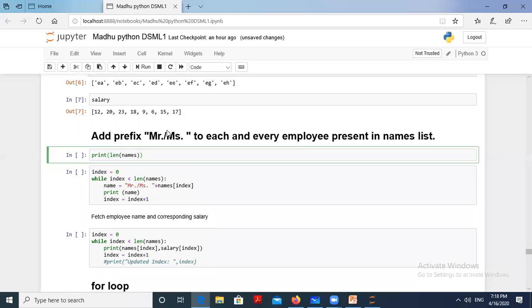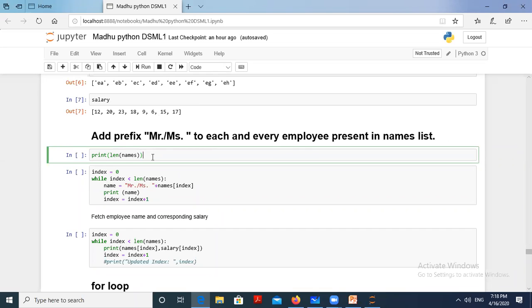For that, what can we do? We can use a concatenation operation between the Mr. or Mrs. string and the names of the list. So that way of assigning is different. Now we are going to see the kind of instructions which follow the while loop.